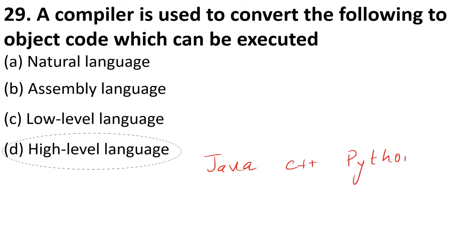Okay, so what a compiler does, it translates or converts all the source code at once. Okay, interpreter goes line by line, but compiler converts all the language or the code into your object code. Object code is that code that the computer will understand. Okay, it is the binary format of your code.